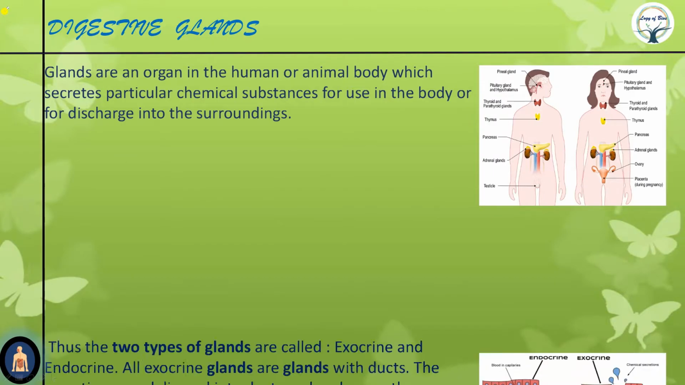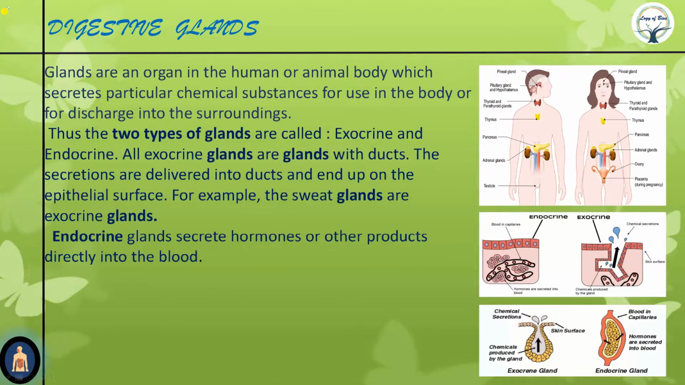There are two types of glands. The first one is endocrine, and the second is exocrine. Endocrine glands are without ducts or pipes or tubes, and exocrine glands are those with ducts or pipes or tubes. Lots of students get confused about endocrine and exocrine.